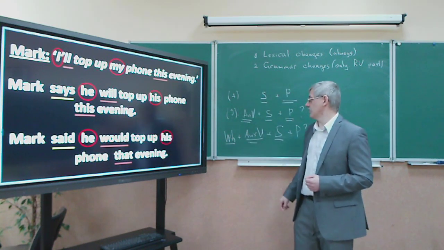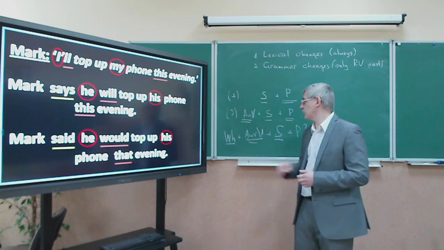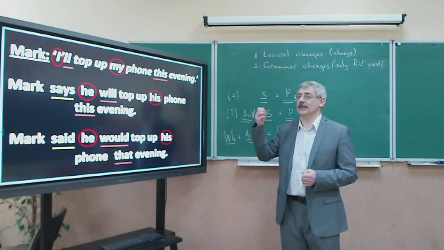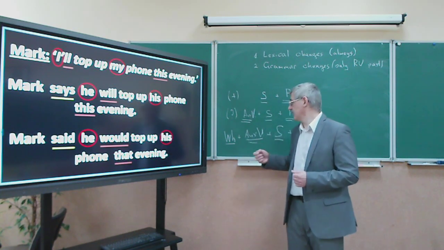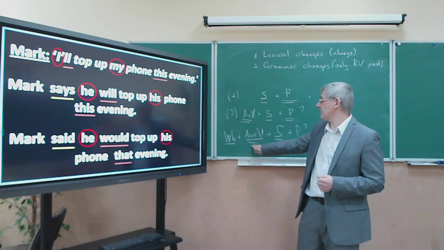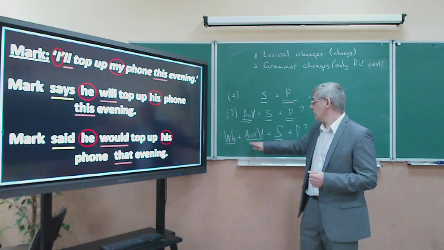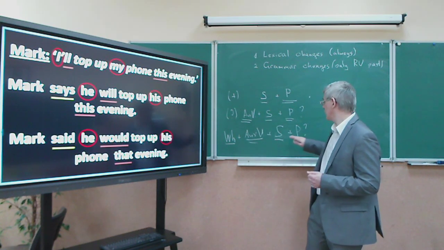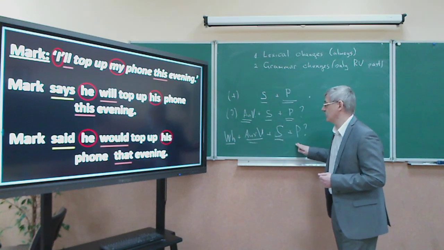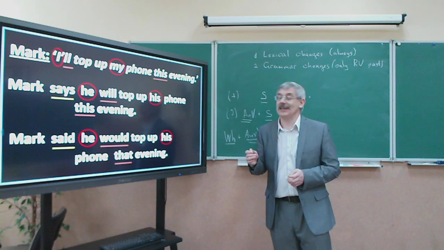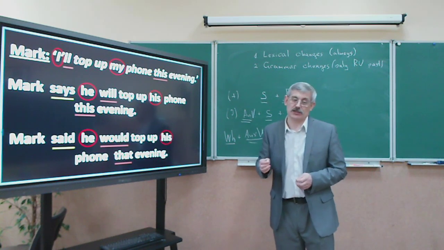Питальне слово. Usually we mark it with WH because it starts with WH: what, when, where, whose, and so on. So the question word stands before the auxiliary, but after that we have the same word order of the question: auxiliary verb, subject, and predicate, as you can see. So that's the word order of the question. And this is the word order of a direct question.